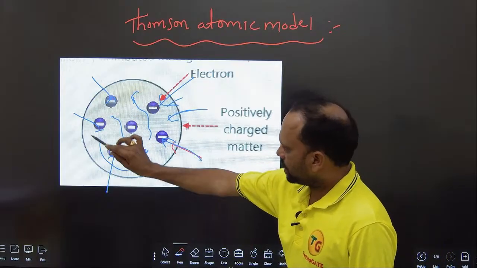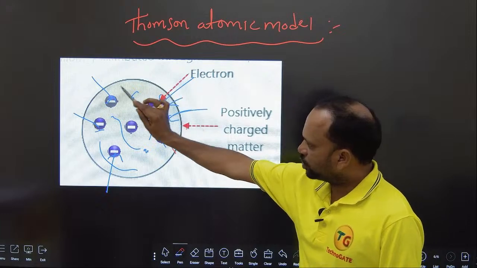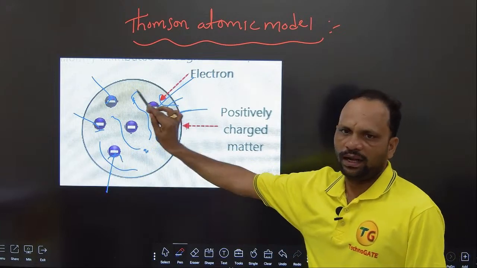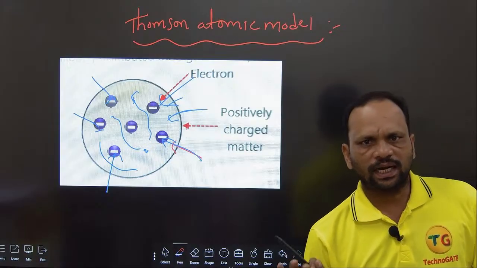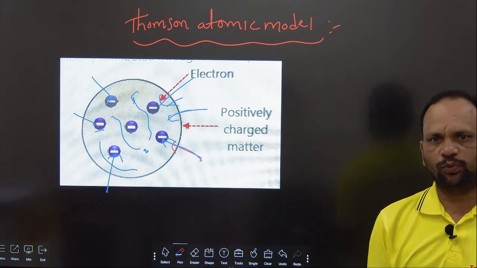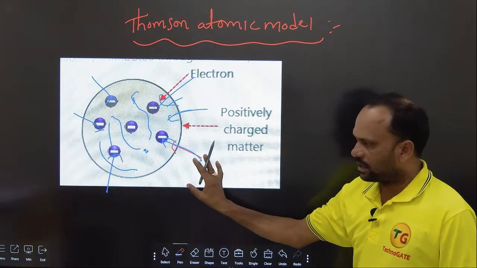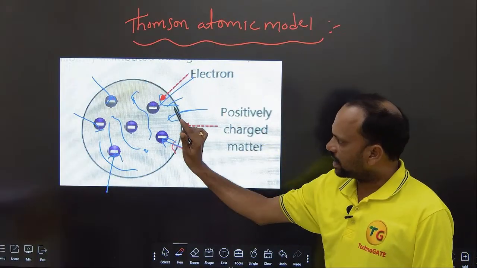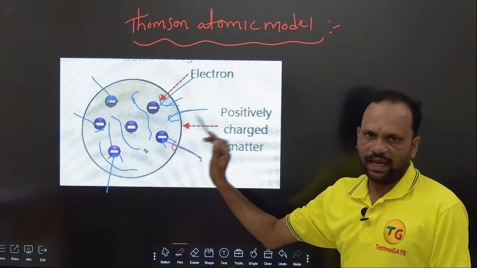And this positive charge and mass of the total atom is distributed over the total atom. So simple: total mass and positive charge are uniformly distributed over the atom, but the electrons are at particular positions throughout the atom.